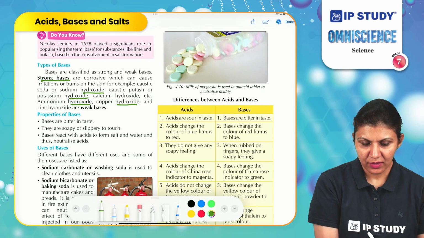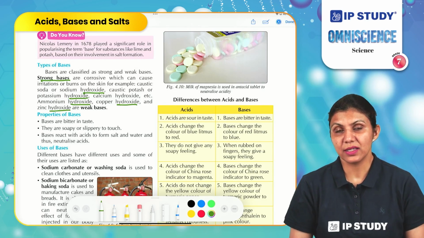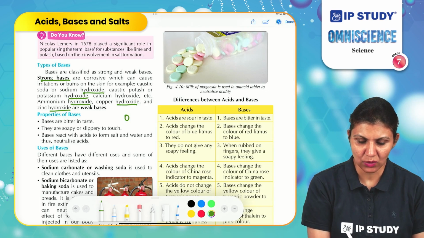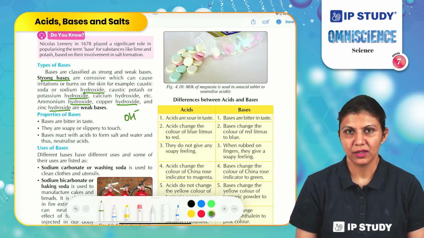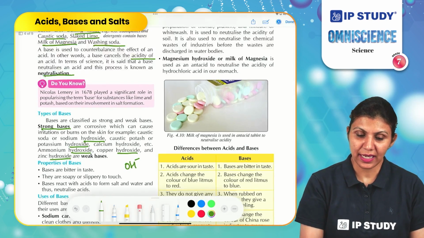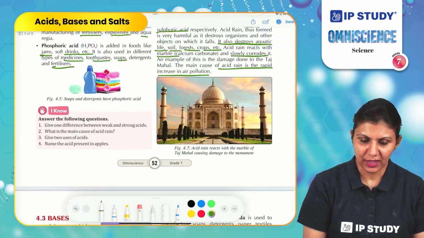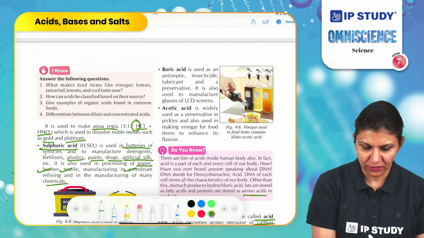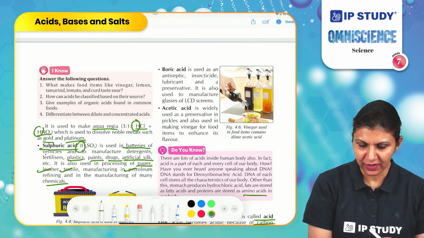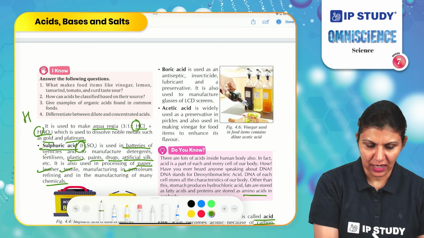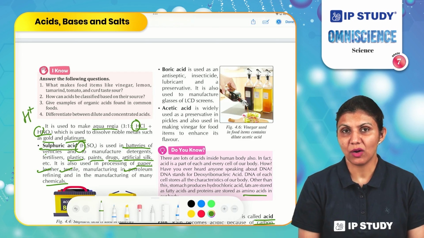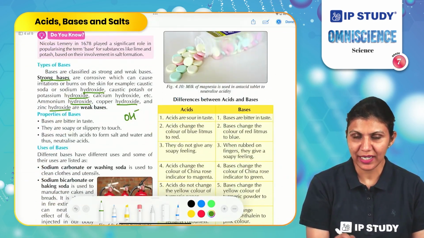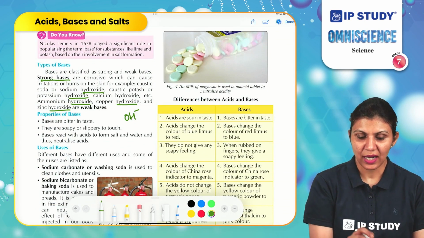Hydroxide ion is the component of any base, which is represented as OH minus ion. So what is there in acids? Acids have H plus ion. So all these have H. This H plus ion is present in all acids, but in bases we have OH minus ion, which is also known as hydroxide ion.